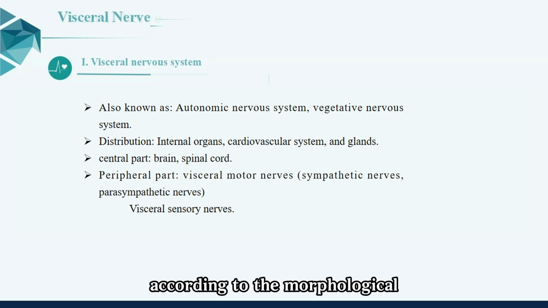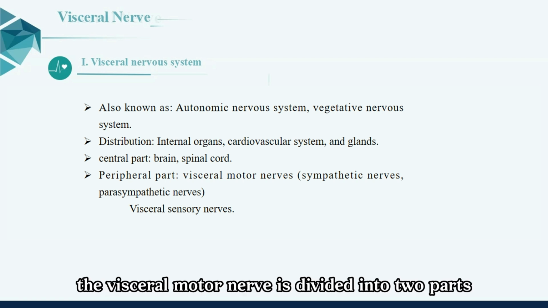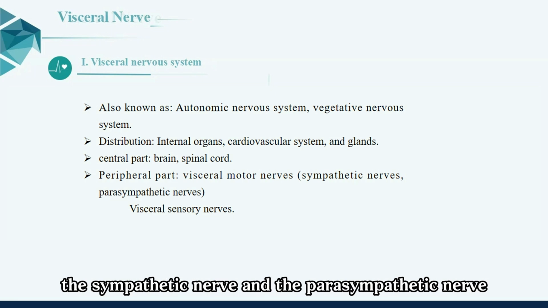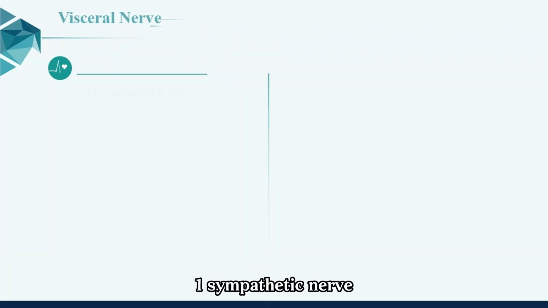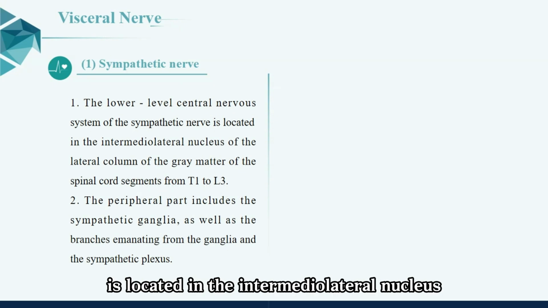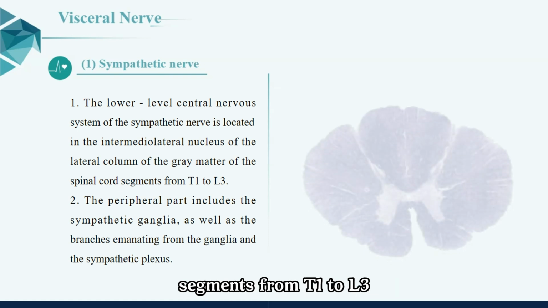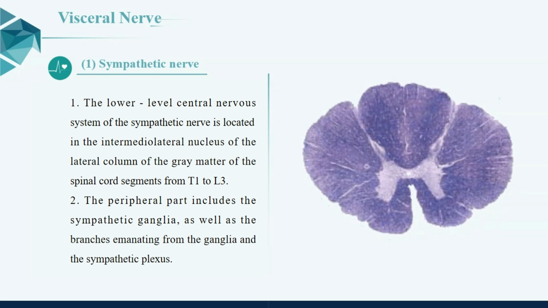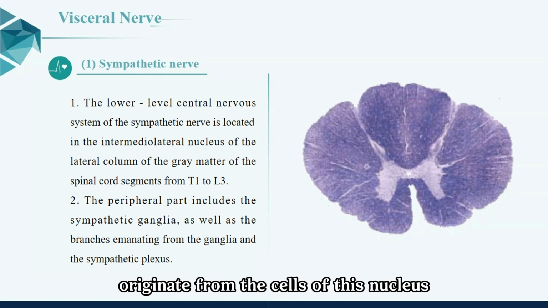According to the morphological, functional, and pharmacological characteristics, the visceral motor nerve is divided into two parts, the sympathetic nerve and the parasympathetic nerve. The following is an introduction to each. 1. Sympathetic nerve. The lower-level central nervous system of the sympathetic nerve is located in the intermediolateral nucleus of the lateral column of the gray matter of the spinal cord segments from T1 to L3. The preganglionic fibers of the sympathetic nerve originate from the cells of this nucleus.